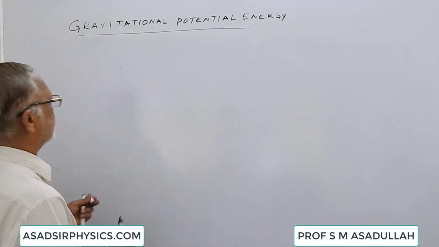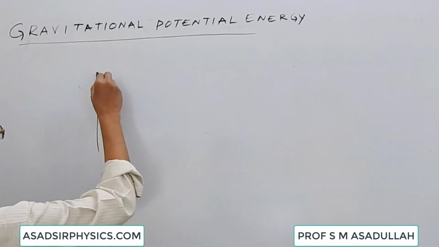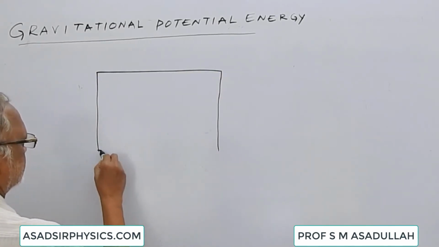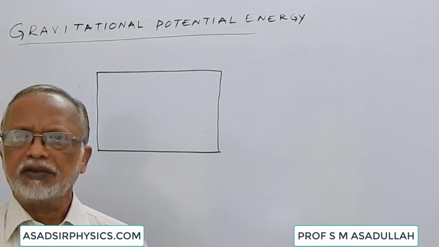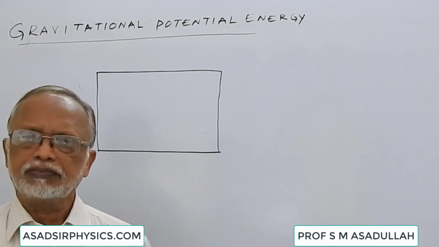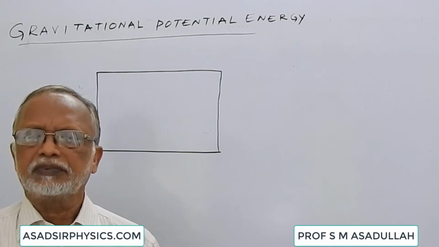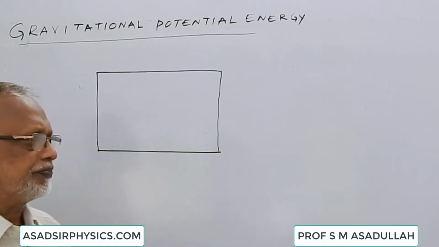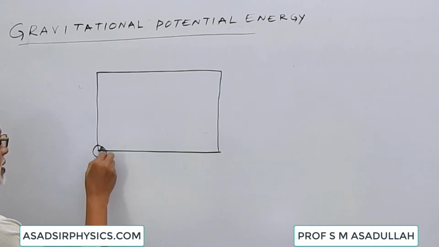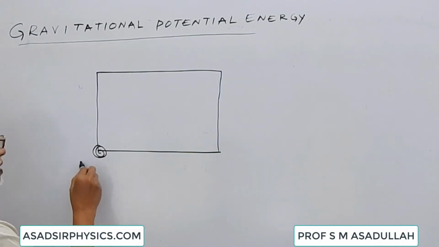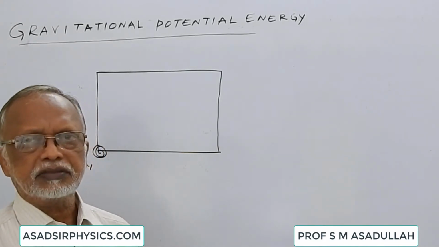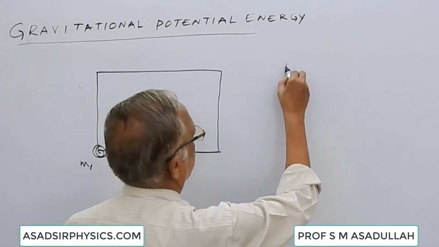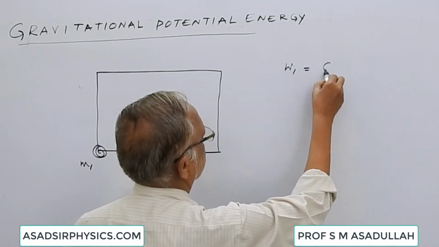Suppose we have got a quadrilateral. Suppose it is present at some place where there is no gravitational field existing, no gravitational potential existing. At that place, suppose we have brought a body of mass m1 and placed it at one of the corners of this quadrilateral. Since there is no potential existing, no work is done. The work done in bringing the first body is 0.